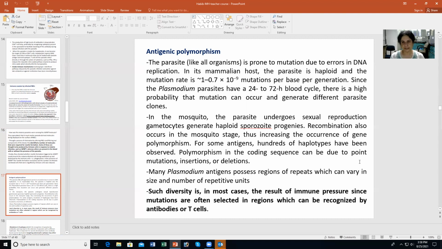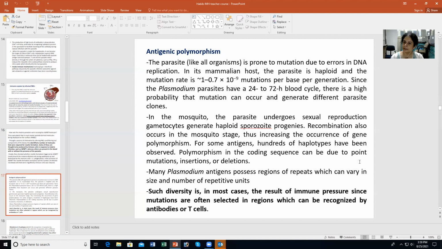In the mosquito stages, the parasite undergoes sexual reproduction, as we saw, and gametocytes generate haploid sporozoite progenies. Now, recombination can also occur in the mosquito stages, so this increases the occurrence of gene polymorphisms. One way is mutation, the other way is recombination, and this also increases gene polymorphisms. So for some antigens, hundreds of haplotypes have been observed. There are so many mutations and SNPs found there that you can have many SNP combinations and indel combinations leading to a large number of haplotypes.